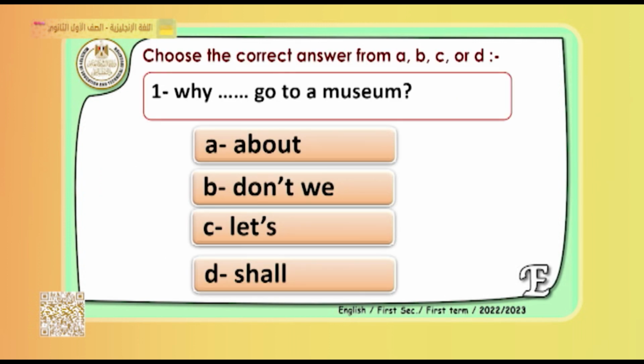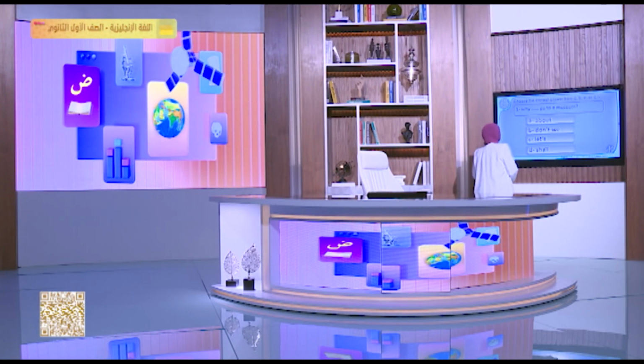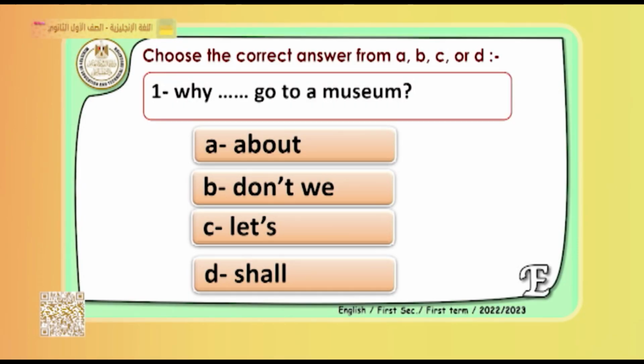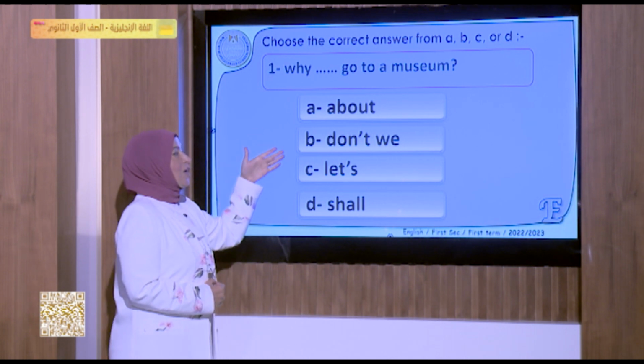Now we are going to do some exercise on how to suggest. First of all, why go to a museum? Of course, we have many expressions to suggest. One of them begins with why. So we can say, how about, or why don't we, or let's, or shall we? Of course, we have different ways.